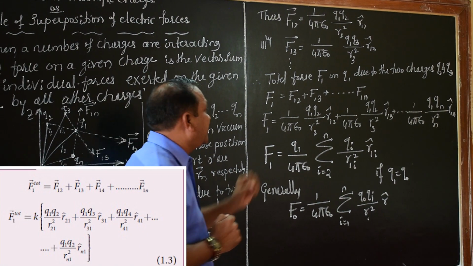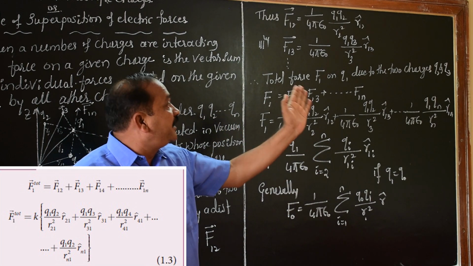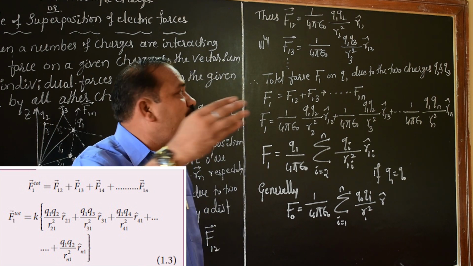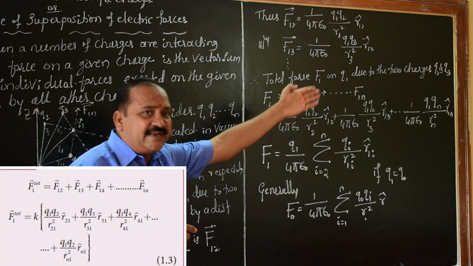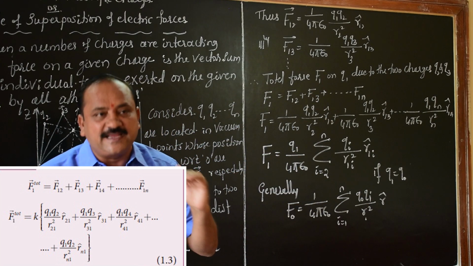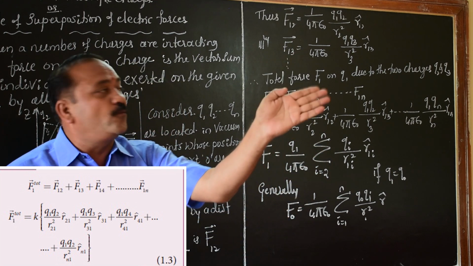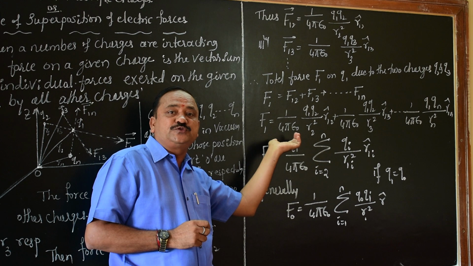See, in this case, the total force F1 on Q1 due to those number of point charges Q2, Q3, and so on. So F1 equals F12 plus F13 plus F14 up to F1n. Again, I just substitute those values.